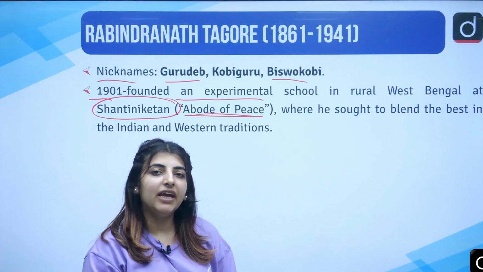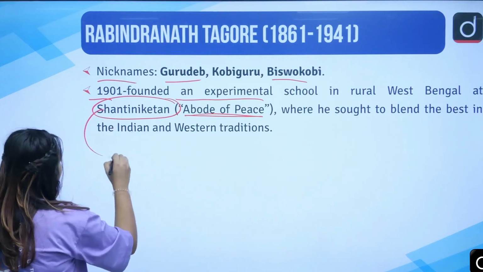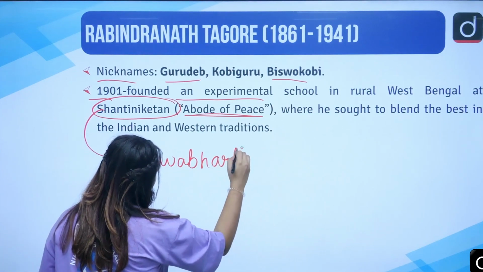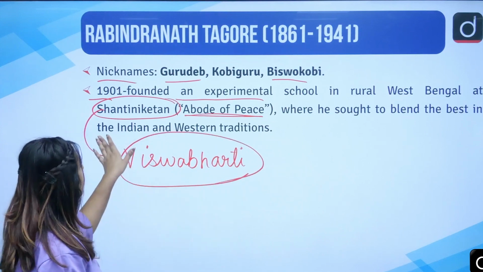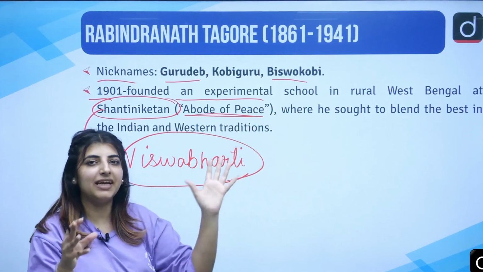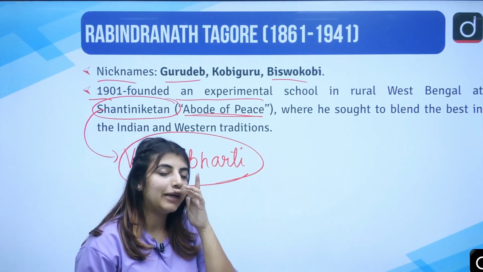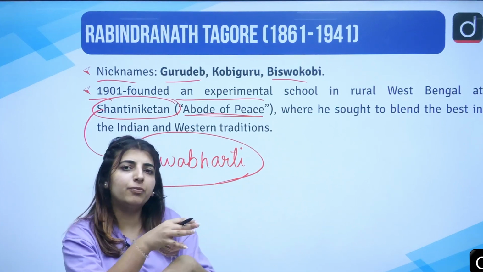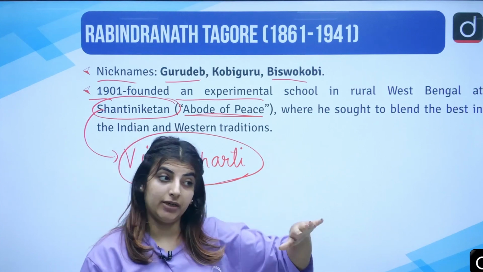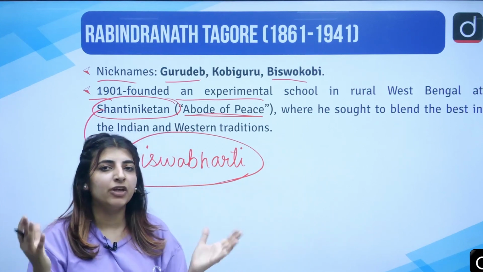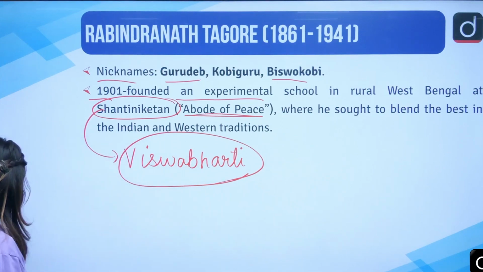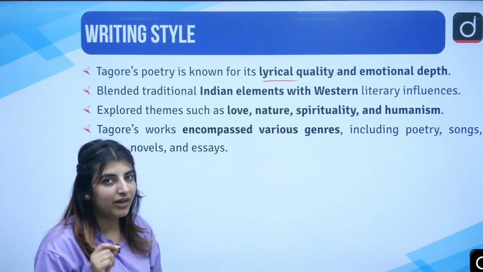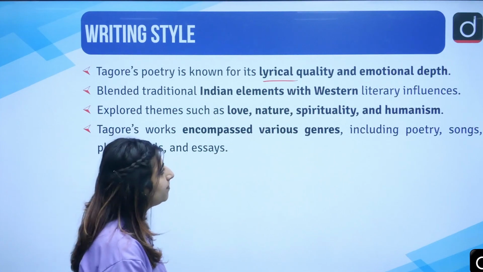And there also, he developed one thing, which is known as Visva Bharati School in Shanti Niketan, correct? The Indian and Western tradition where he sought to blend these very things. So as he came in contact with other people from different spheres of the world, from different parts of the world, he was trying to bring forth certain things which were related to India, as well as the Eastern and the Western countries. His poetry is known for its lyrical quality. We are going to read and you will understand what and how I mean certain things.